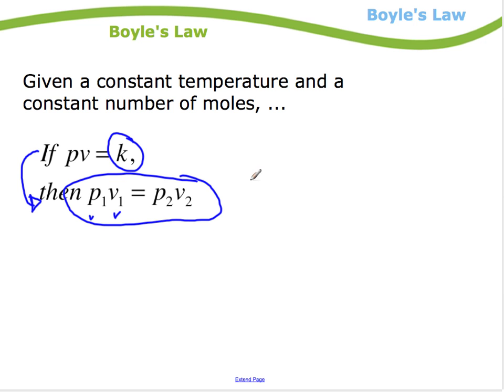Okay, so this formula here is known as Boyle's Law. And it basically states that the product of the pressure and the volume of any gas is a constant. So if you keep the temperature the same, keep the number of moles in there the same, then if I know what that constant is, given either a new pressure or a new volume, I can solve for the other. Let's try a couple questions.